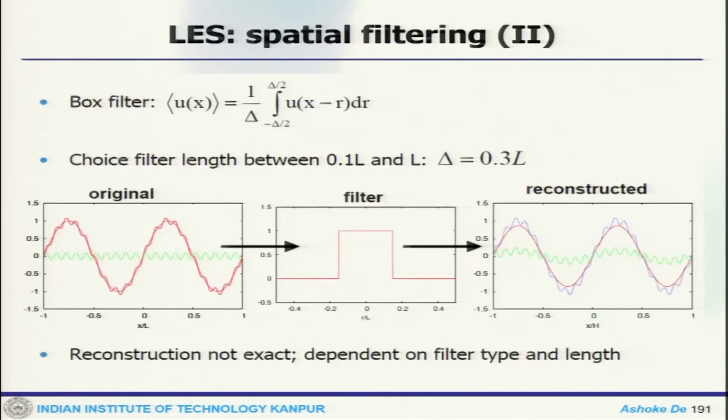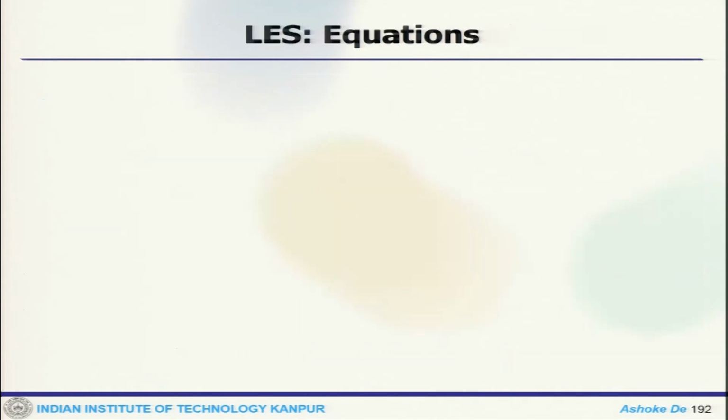There are different kinds of filters available. One can see there is a box filter. Originally the signal looks like this, then if you apply the filter it comes out like that. Reconstruction is obviously not exact, but it depends on the filter type and the length which has been used.